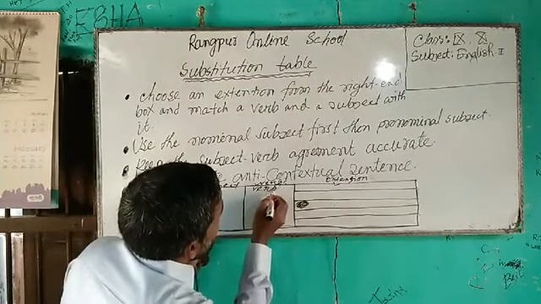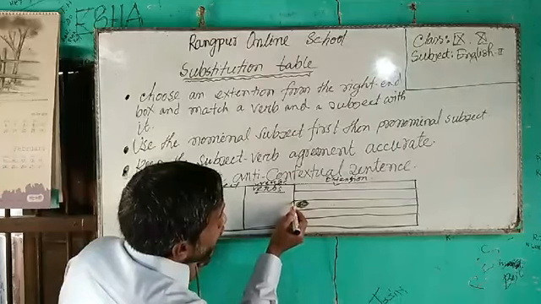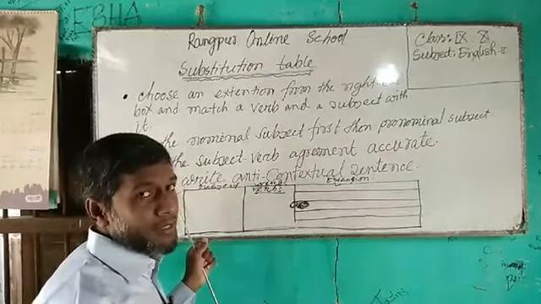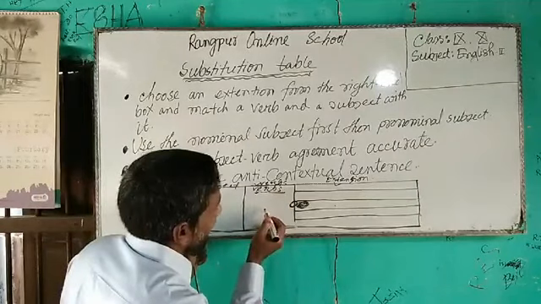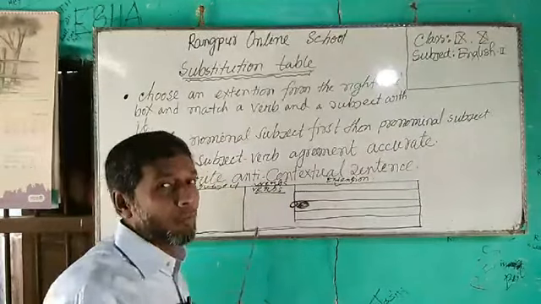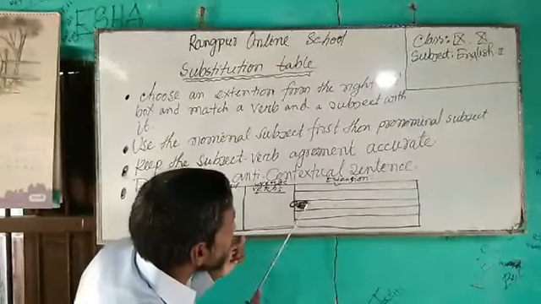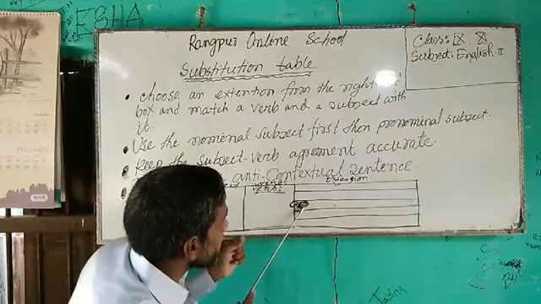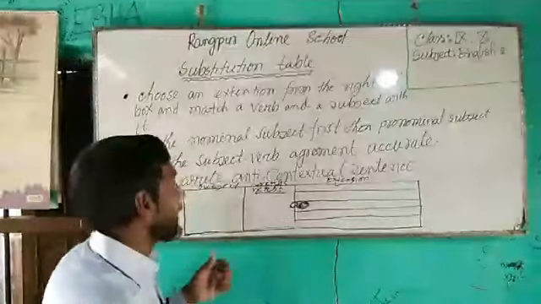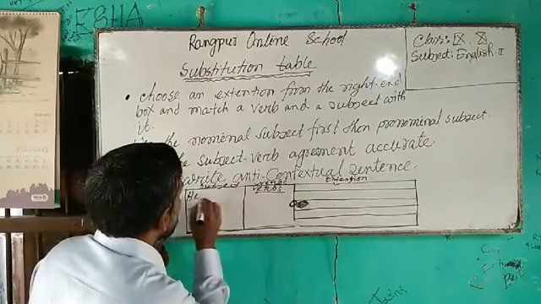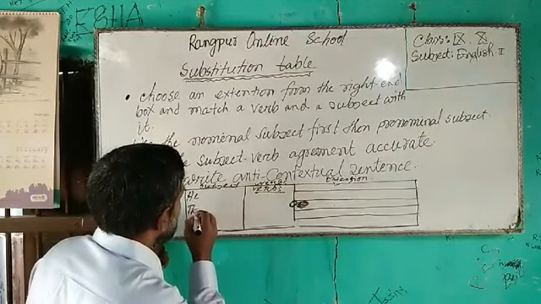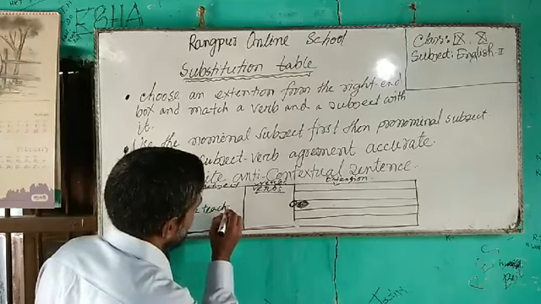I know in the box there are some verbs, so with the very beginning words of the extension, if I try to connect the verbs given here, then it will be easy for me to match the verbs with the first word of the extension and with the verbs, and then I will come to the subject. Suppose here we have many subjects, he and the teacher, like this, there are some subjects.